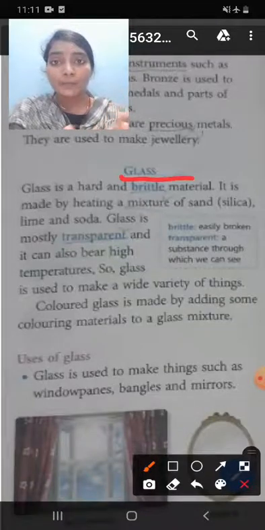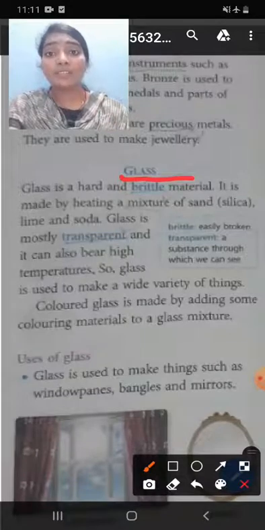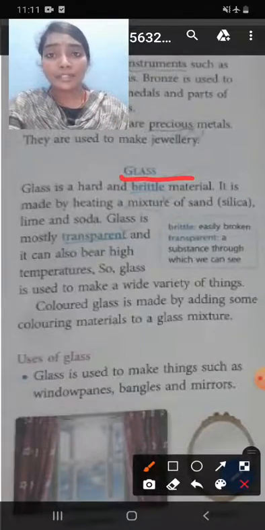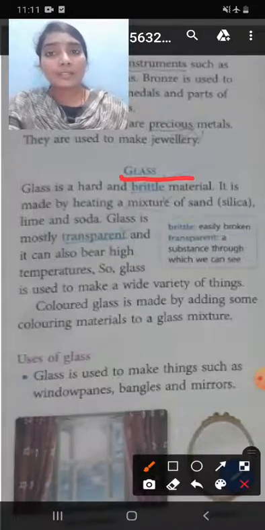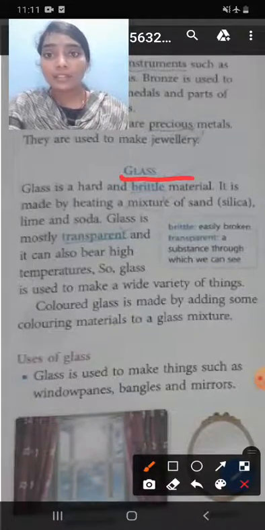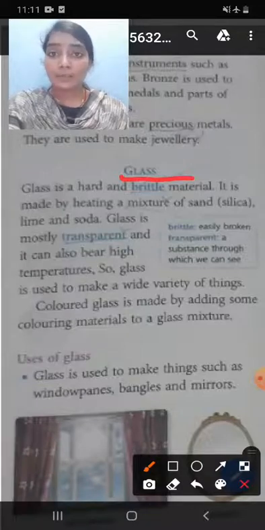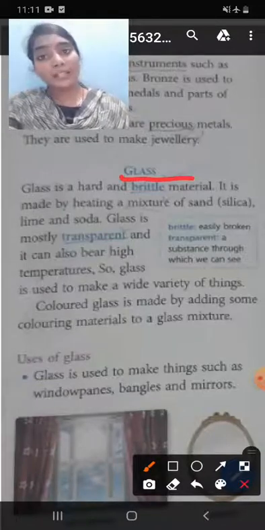Some stones, for example, granite, marble, coal, chalk. These are examples of stones. What are the uses of these stones? We use them to make buildings and also to make floors, roofs, and roads. This is about stones.